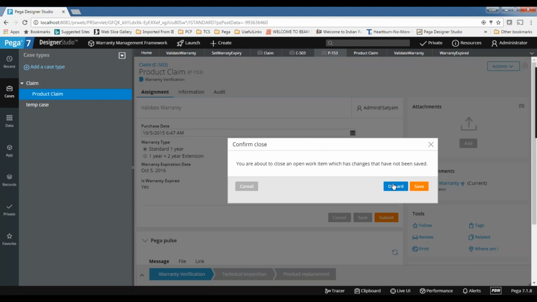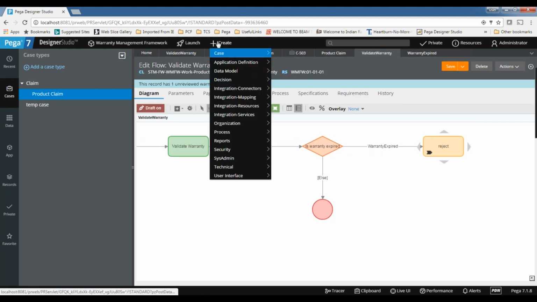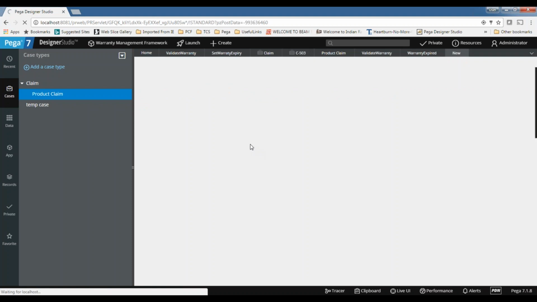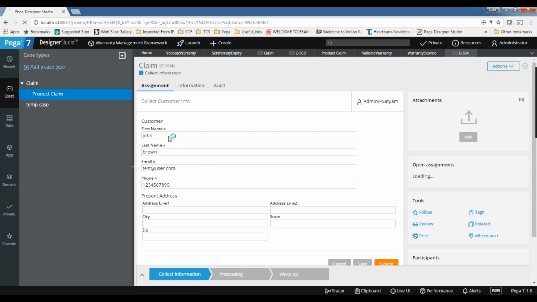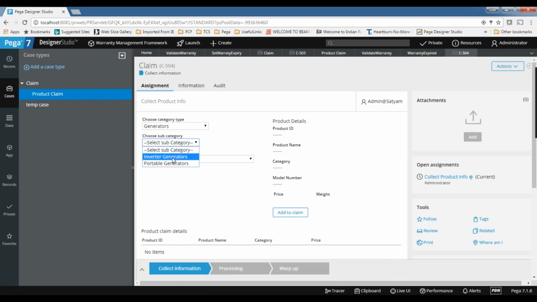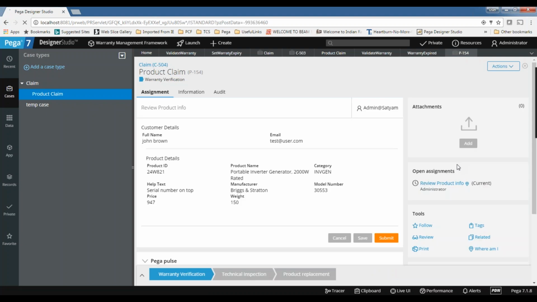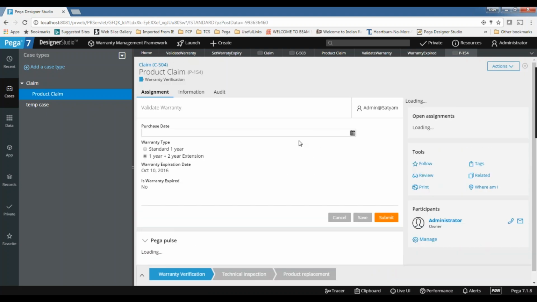I have to create the case once again. The claim, submit. Here I'm adding one thing, generous, add to claim, submit, subcase will be created. Submit, purchase date.